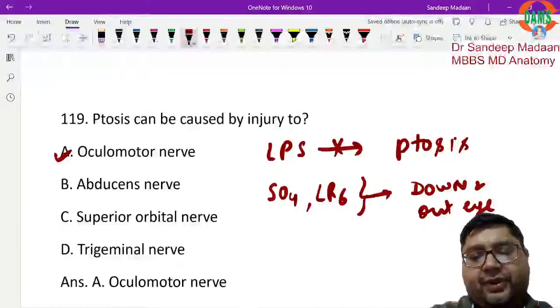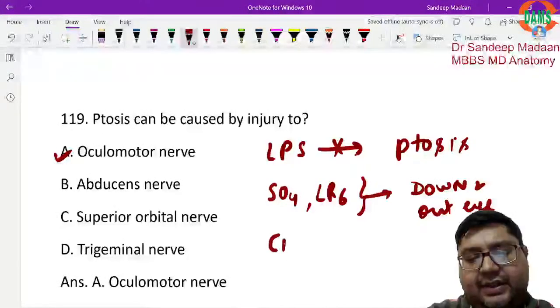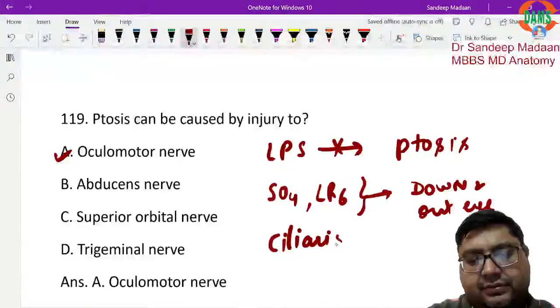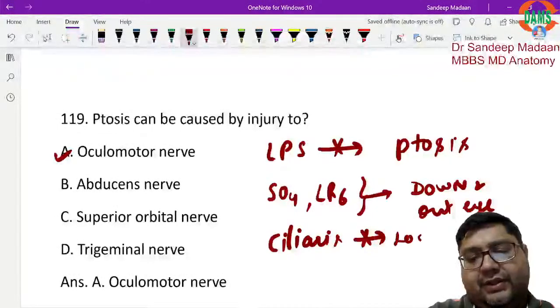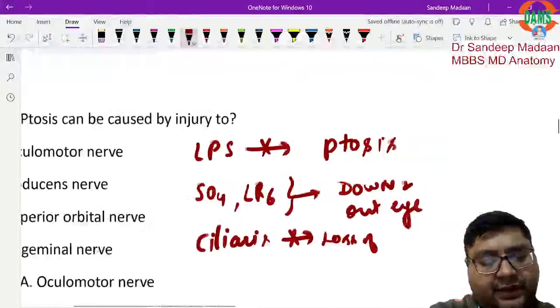And then here we can say ciliaris muscle. Ciliaris muscle not working means loss of accommodation reflex.